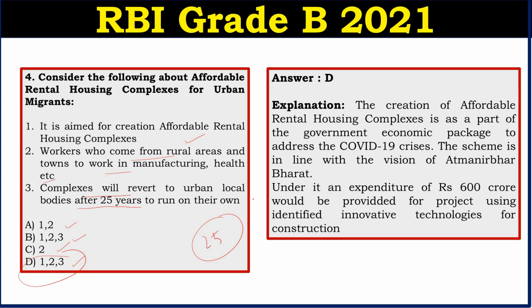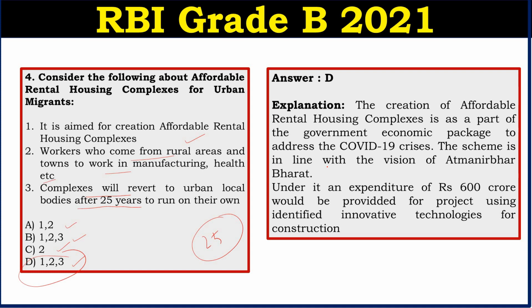And also special incentives to the entities, like concessional loan at priority sector lending rate, will be offered to the private and public entities to develop the affordable rental housing complexes on their available vacant land for 25 years. So in short, it is to provide these workers who are coming from the rural areas rental complexes for a period of 25 years, and it will be done through concession agreements. Note that also, and this is also for 25 years.